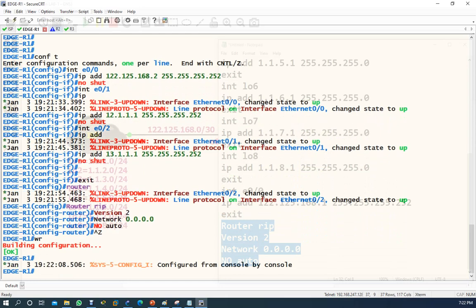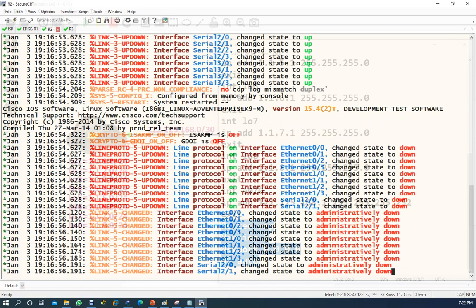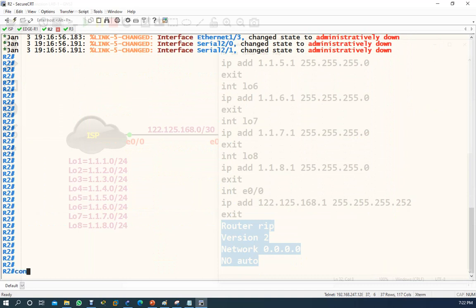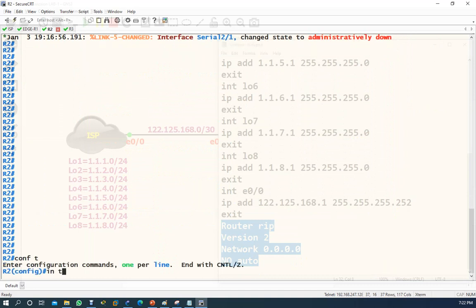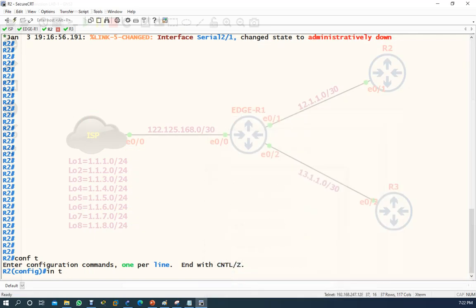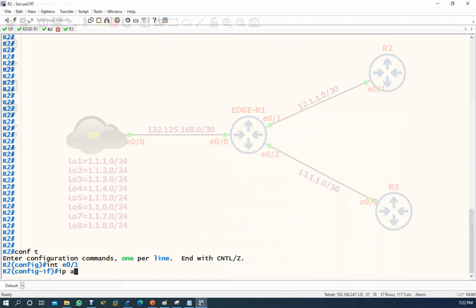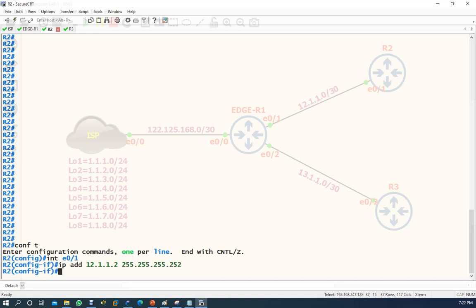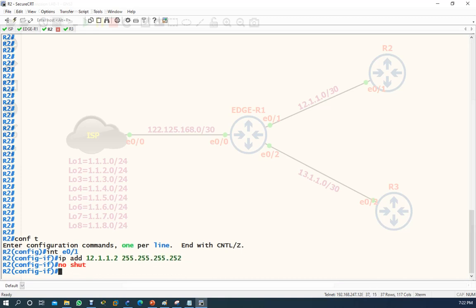Now if we come to R2, conft, interface E0/1, 12.2, no shut.